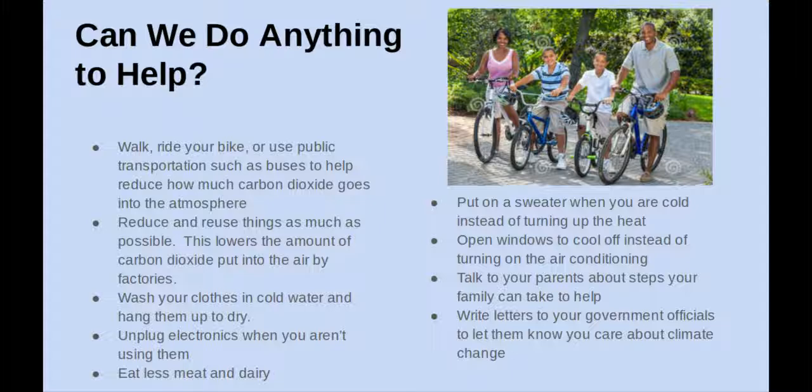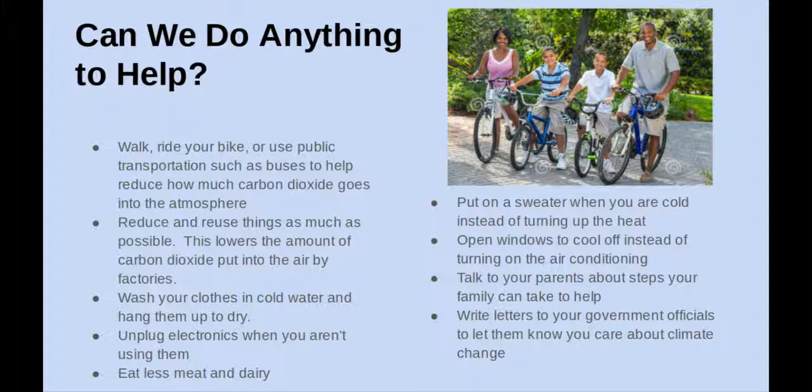There is good news, and that is that we can all help slow down climate change. Here are 9 ways to get started. You can walk, ride your bike, or use public transportation such as buses to help reduce how much carbon dioxide goes into the atmosphere. Reduce and reuse things as much as possible. This lowers the amount of carbon dioxide put into the air by factories.